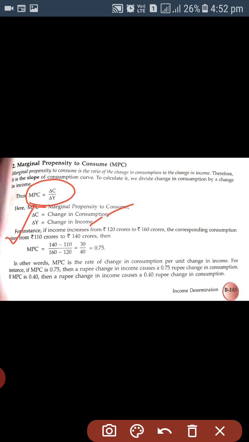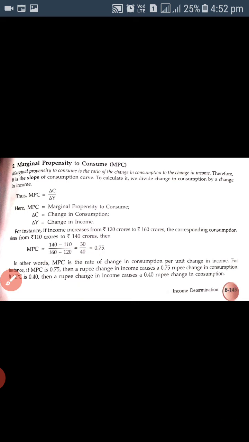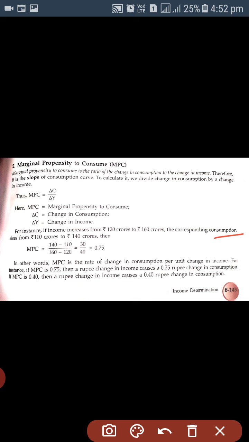If the income increases from 120 to 160 crore, how much increase is there? 40. The corresponding consumption rises from 110 to 140, which means 30.